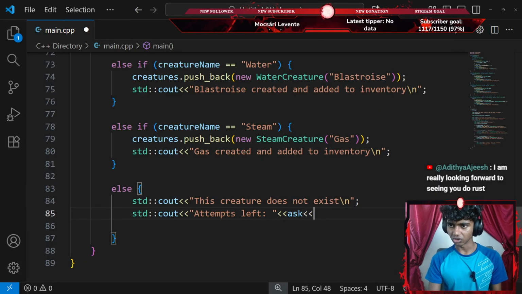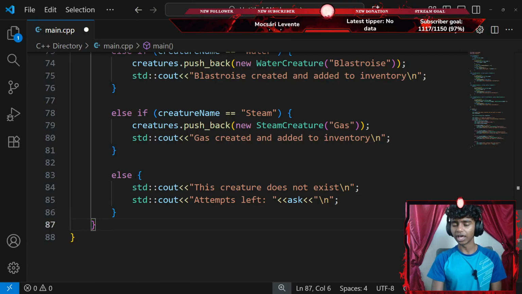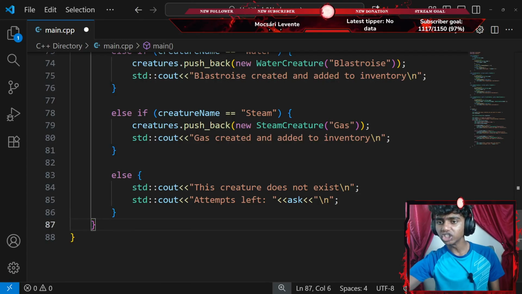Okay, with a forward slash new line, and then I'll end it with a semicolon. Okay, that's honestly pretty much it for my while loop. I'm gonna go ahead and go under my while loop.